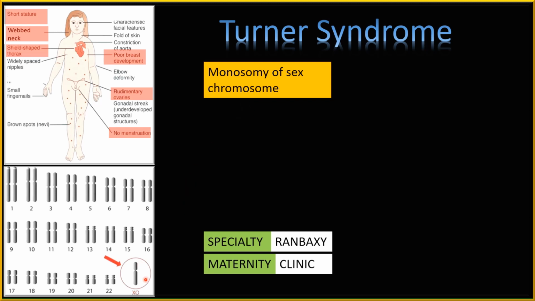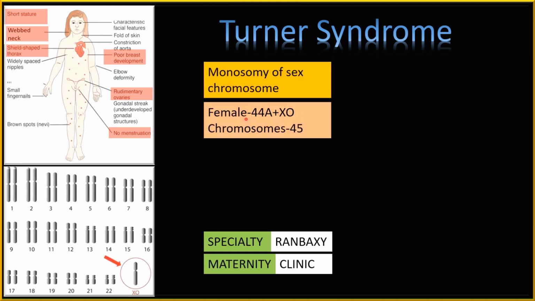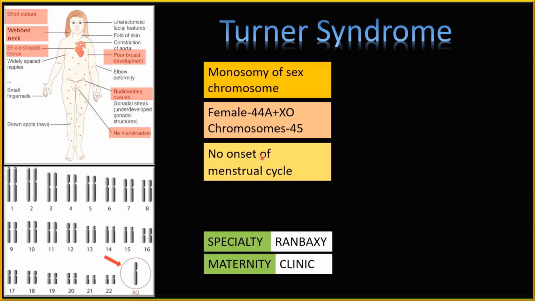What is the meaning of monosomy? That instead of having a pair, there's only one chromosome. Such a female shows the genotype 44A plus XO. In this case, the number of sex chromosomes is only one; the second sex chromosome is absent. So O indicates the second sex chromosome is absent, and the number of chromosomes in such females is 45.